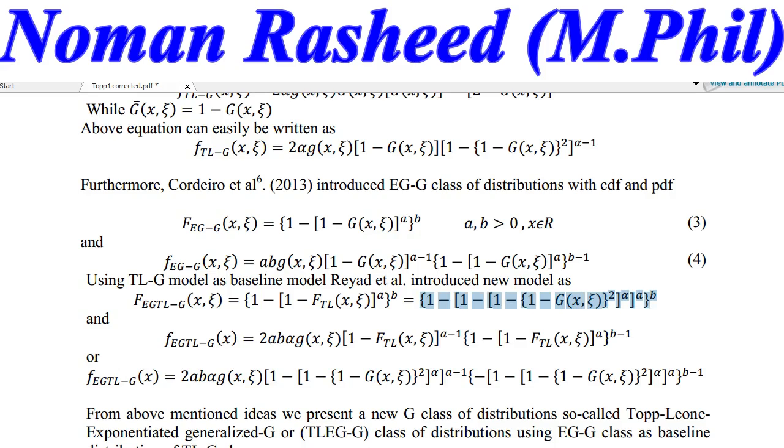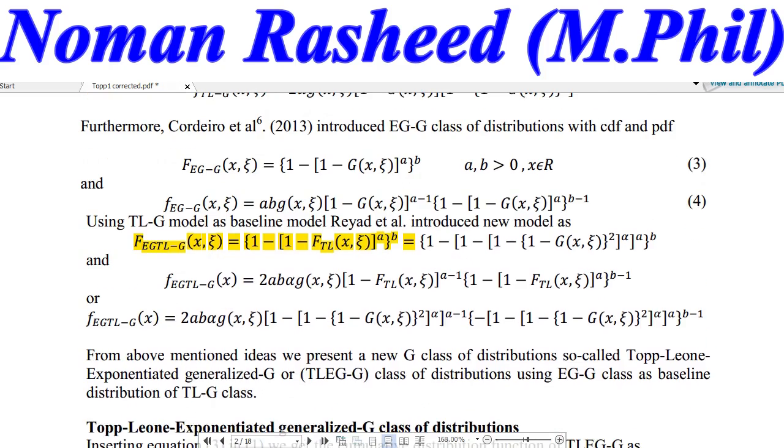That is in the same way. They also obtain the PDF of the distribution, exponentiated generalized Topp-Leone, just inserting the function of the Topp-Leone class and the survival function of the Topp-Leone class. So the new distribution function provided by Riyad et al. of the distribution is the exponentiated generalized Topp-Leone class.